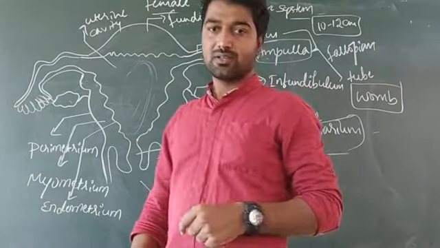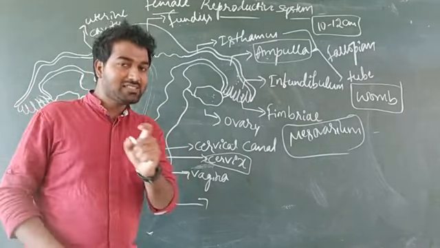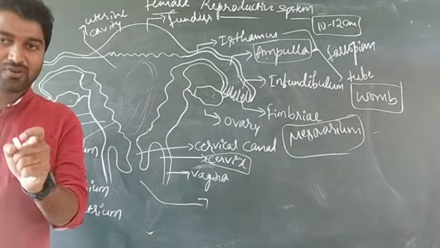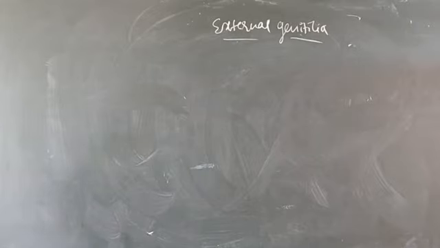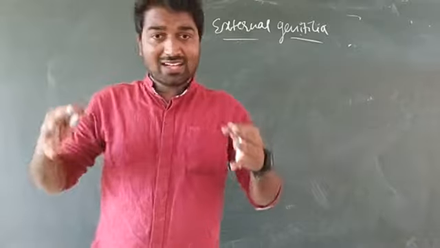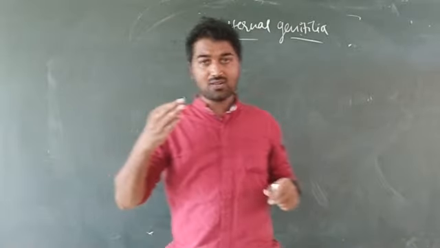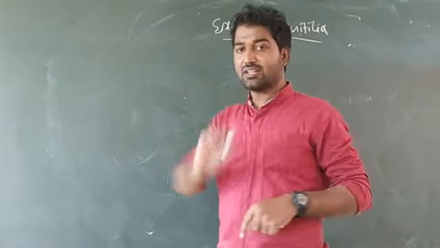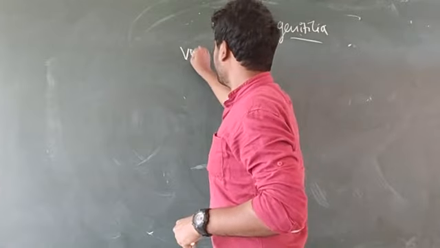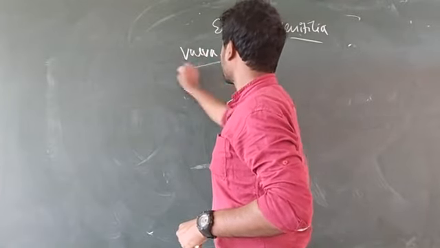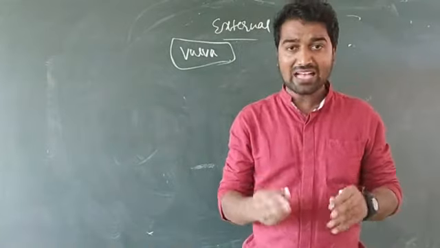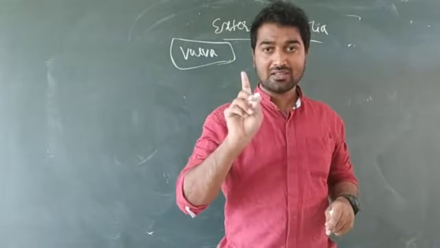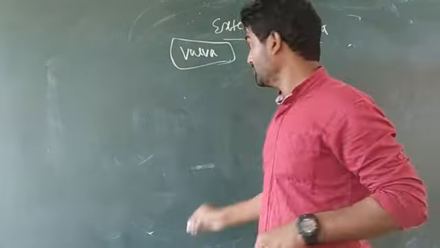And now, the external genitalia in case of the female reproductive system is known as vulva. And this vulva has one depression that is known as vestibule.